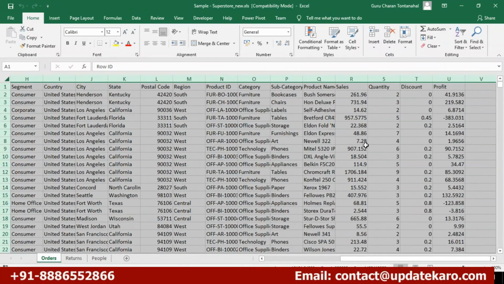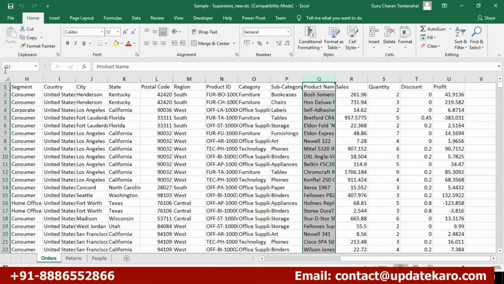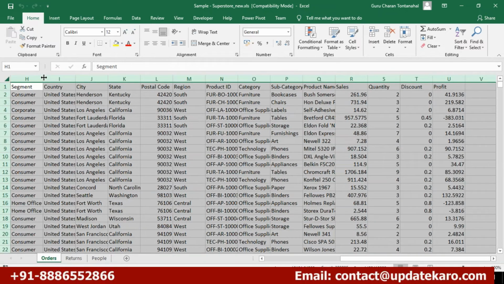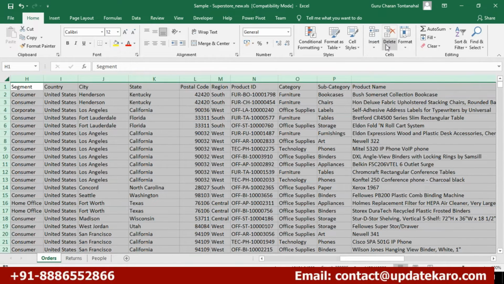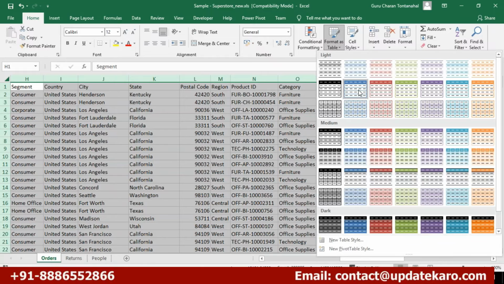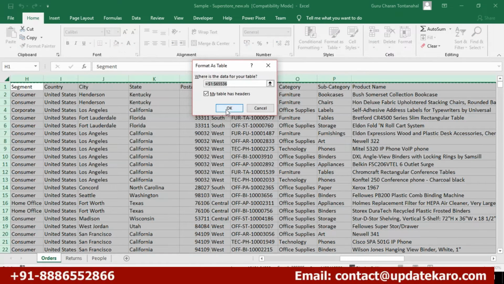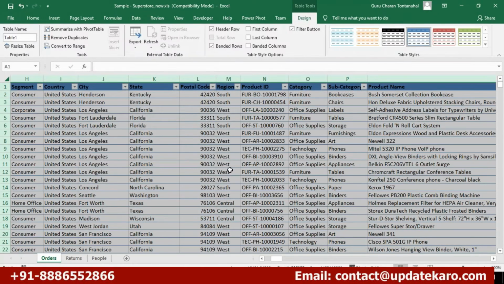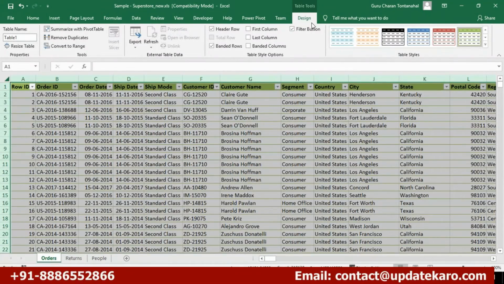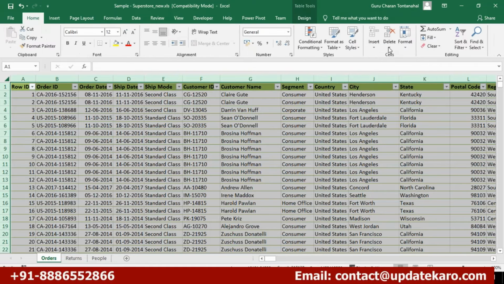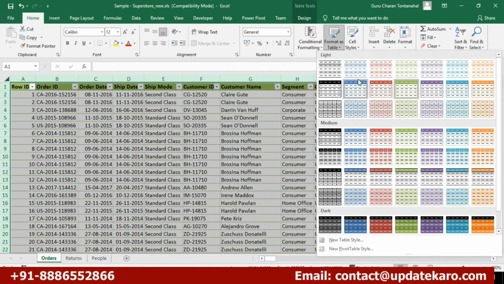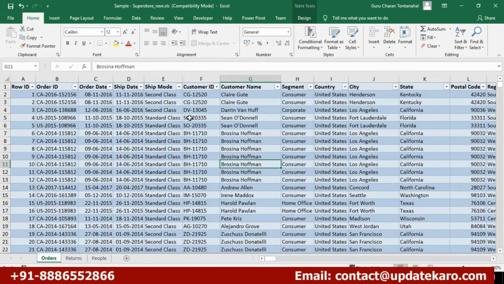See here, I have data. Now you tell me, this is all categorical data, right? I'll put some format on this so that it is easier to understand.